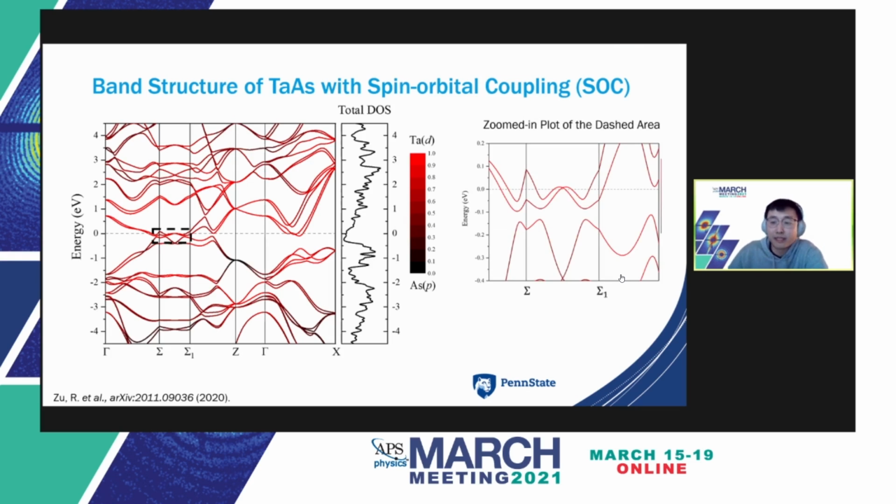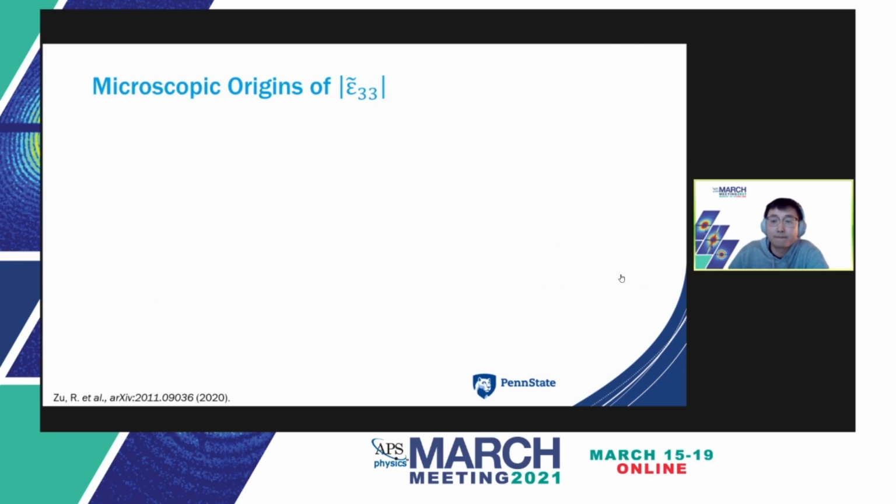The zoomed-in band structure of the dashed region is further shown to the right. Due to the spin orbit coupling, gaps are opened between the cones. The positions of Weyl points are further highlighted in the dark rectangles. Furthermore, the optical transitions near Weyl points are mostly tantalum 5d to tantalum 5d transitions, and are non-bonding.